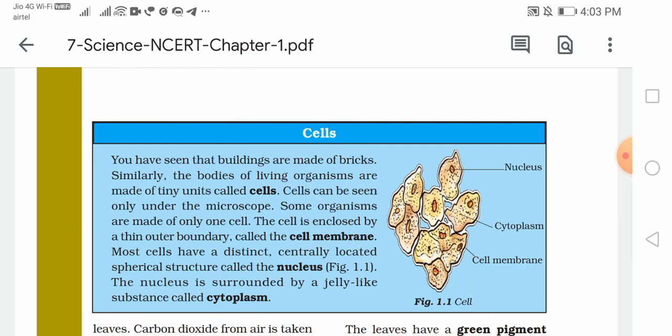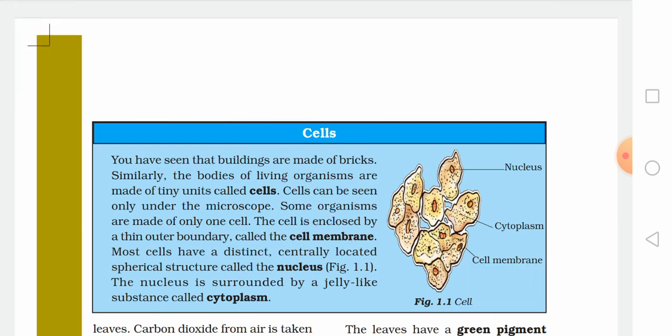Now cells can be seen under a microscope only. We can see with a microscope, right? Now some organisms are made up of only one cell. Some organisms have only one cell. Now what happens is the cell is enclosed by a thin outer body called the cell membrane.